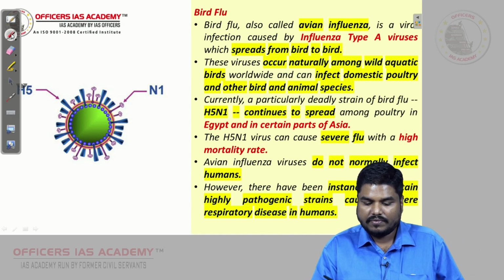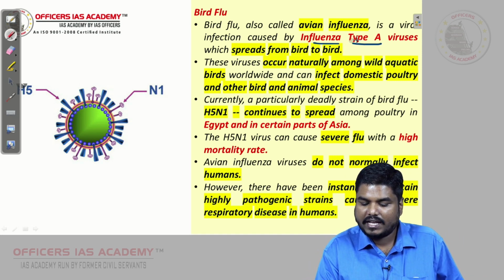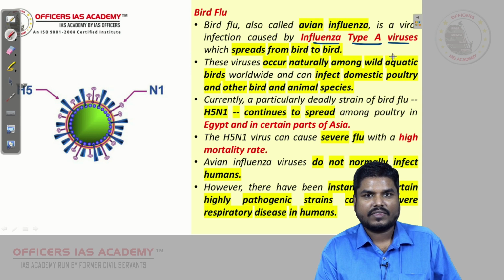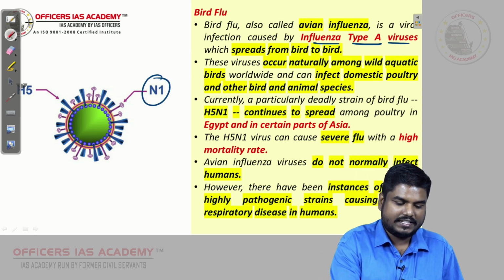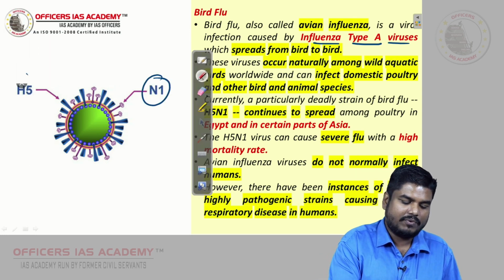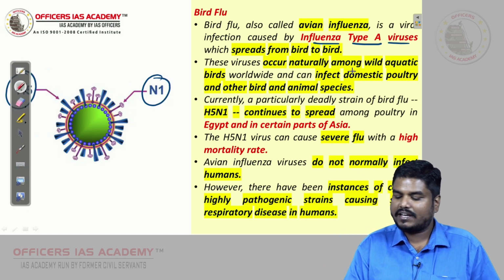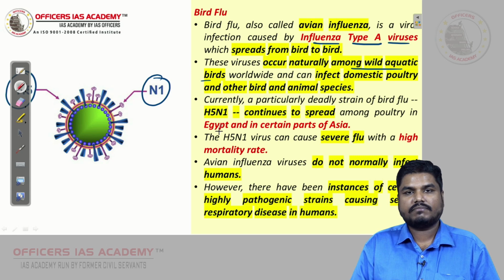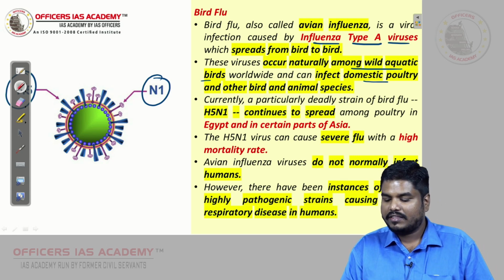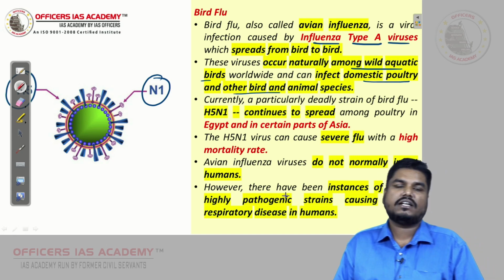This bird flu is a type A influenza virus where you will have H5 and N1 protein protrusions, right? These occur naturally among wild aquatic birds and can infect domestic poultry and other bird and animal species.